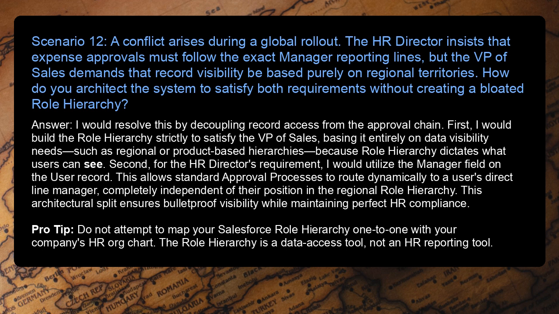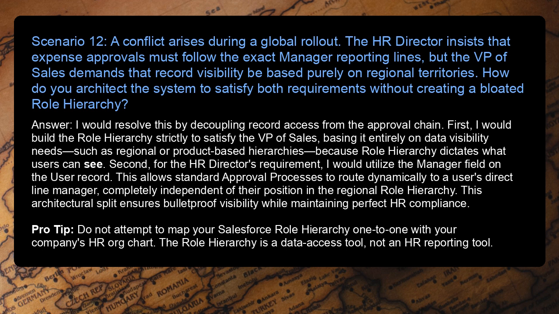First, I would build the role hierarchy strictly to satisfy the VP of Sales, basing it entirely on data visibility needs, such as regional or product-based hierarchies, because role hierarchy dictates what users can see. Second, for the HR director's requirement, I would utilize the manager field on the user record.